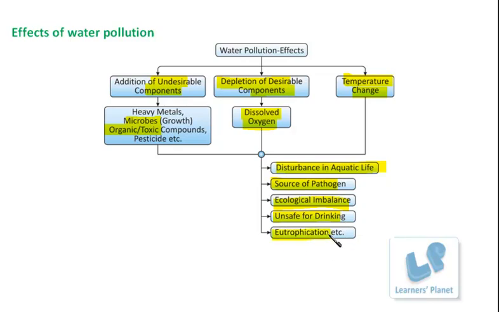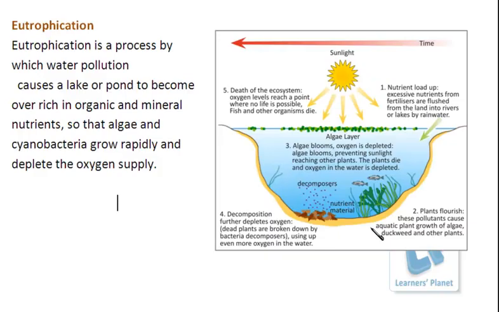Another effect is eutrophication. What is eutrophication? Do you have any idea? Let me explain. Eutrophication is a process by which water pollution changes the normal composition of the water. It makes the water sources overrich in organic material, minerals, and nutrients.